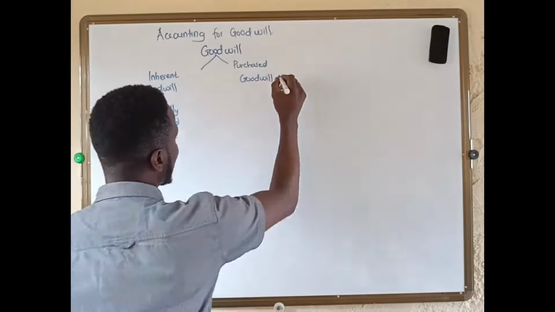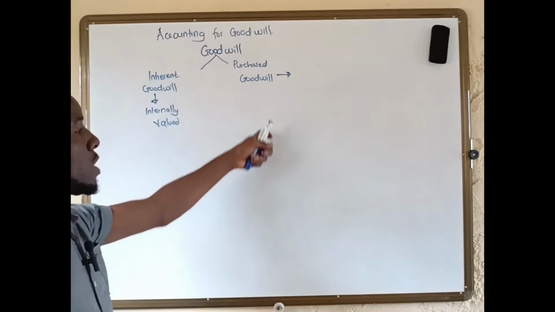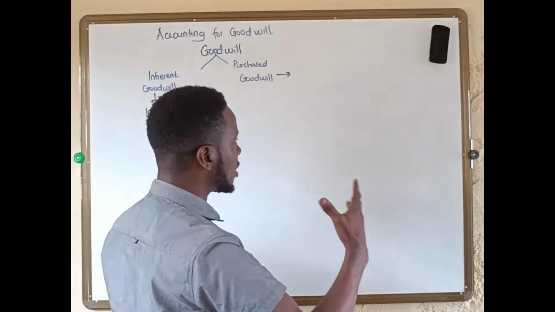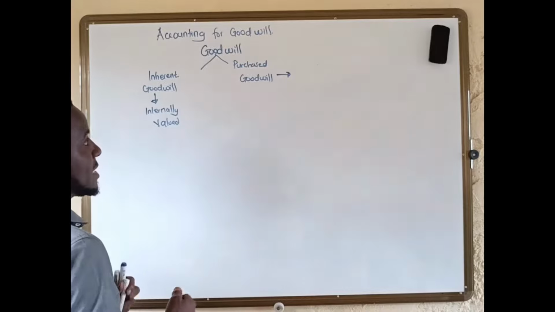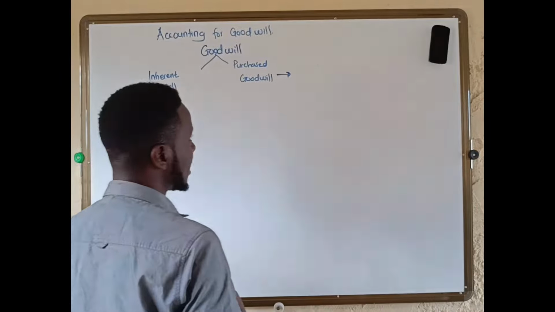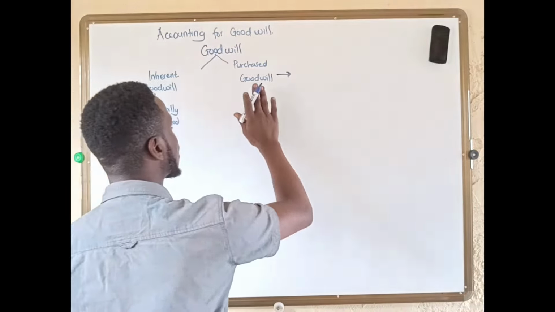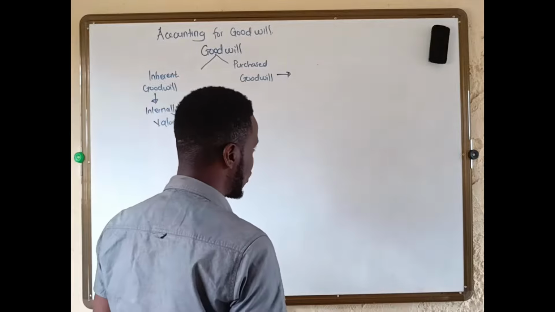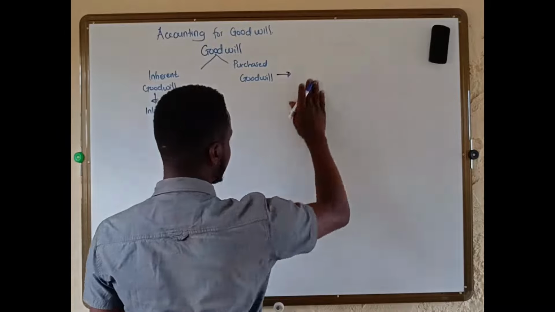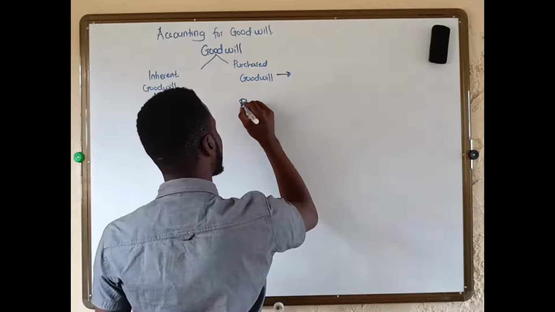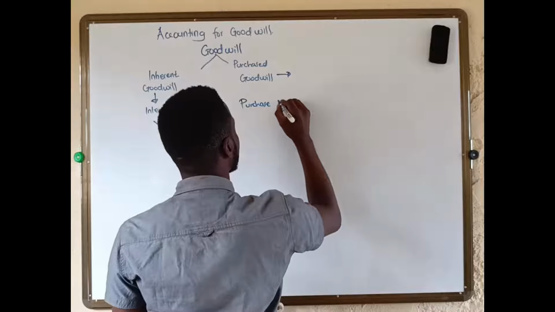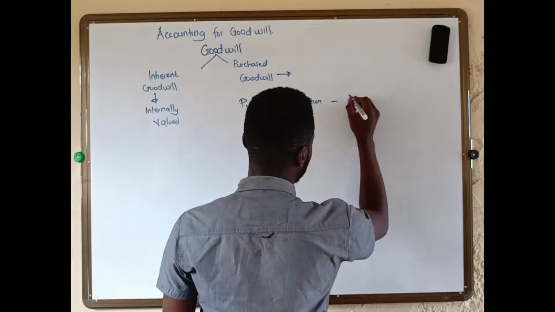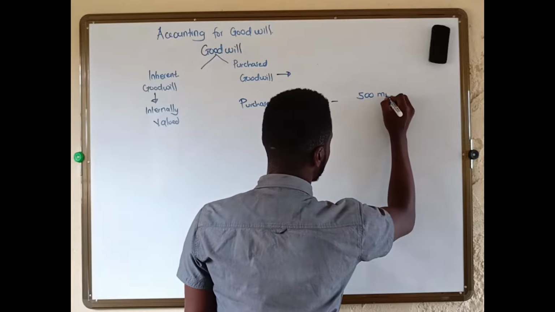Then when we talk about the purchased goodwill, the purchased goodwill is the excess of the purchase consideration, of course, for a business being sold as a going concern, meaning that it's not going to be extinct in the next 12 months. So when the business is being sold as a going concern, you look at the purchase consideration over the fair value of that business. For example, let me say a purchase consideration is worth, let me say, 500 millions.